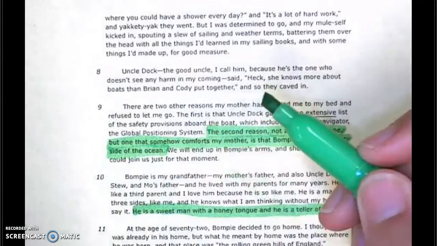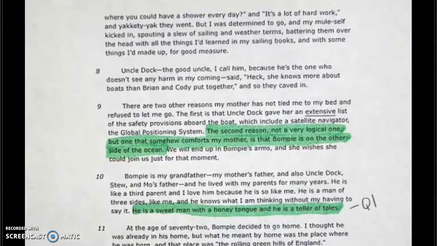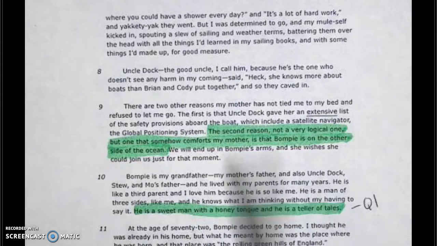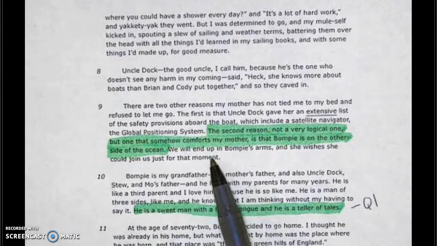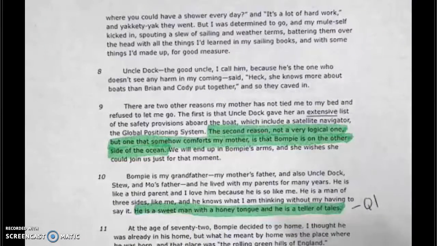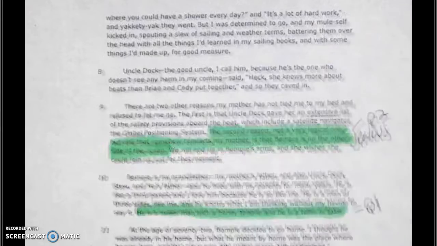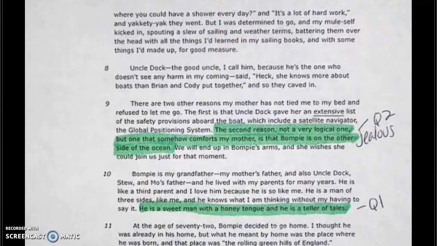Okay, so the second reason, but one that somehow comforts my mom, is that Bumpy is on the other side of the ocean. Then it says we will end up in Bumpy's arms, and she wishes she could join us for just a moment. If the mom wishes that she could join her, then the mom kind of sounds like what? She's jealous, right? So it sounds like the mom is jealous here in question number 2. Make sure your paper looks up.